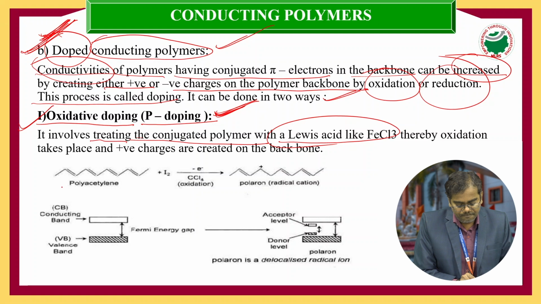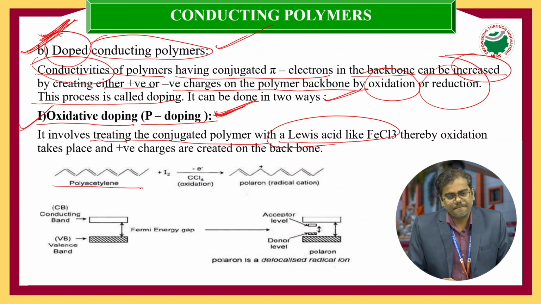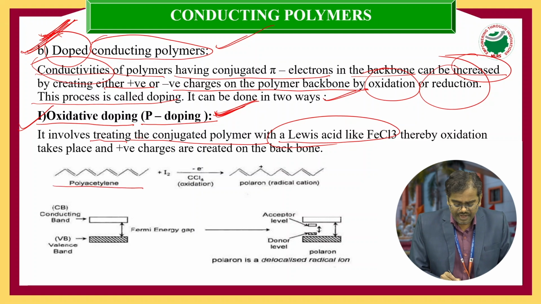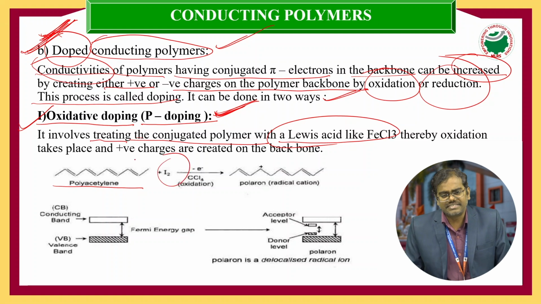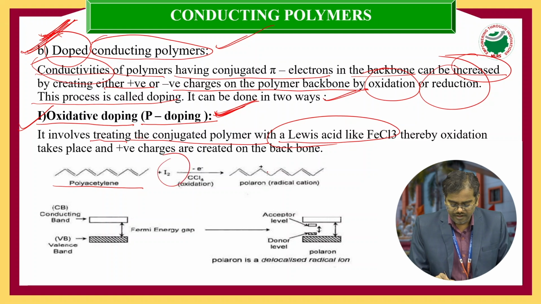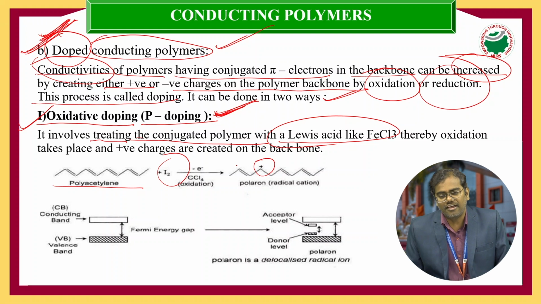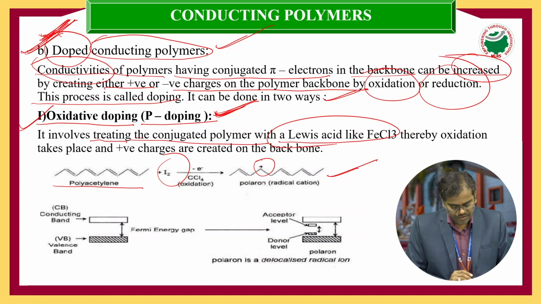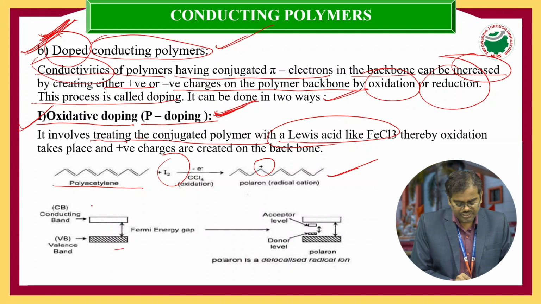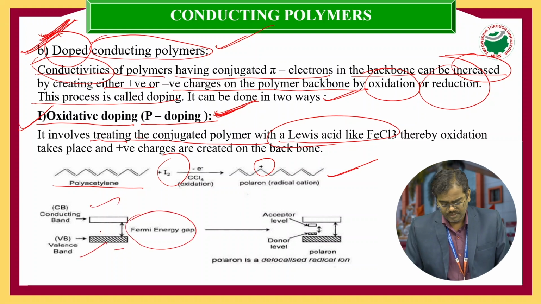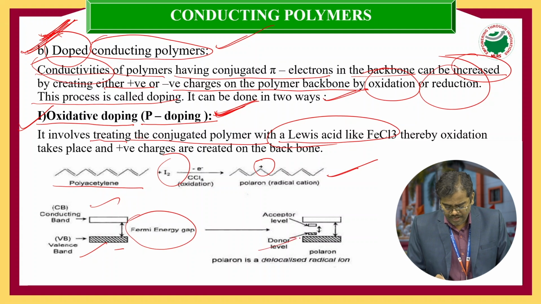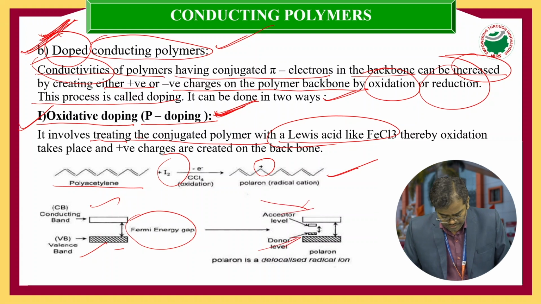Let's see, this is the complete structure of polyacetylene, which we have just seen, and here we add, for example, Lewis acids. One positive charge is created on the conducting polymer backbone structures. Here there is the valence band and the conduction band, with some Fermi energy gap. This is the donor level and this one is the acceptor level.